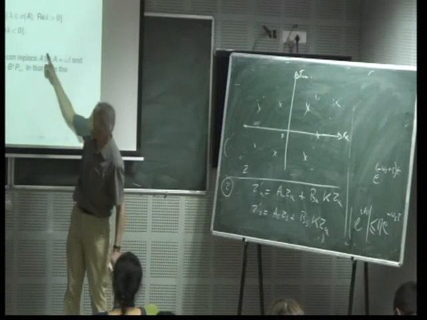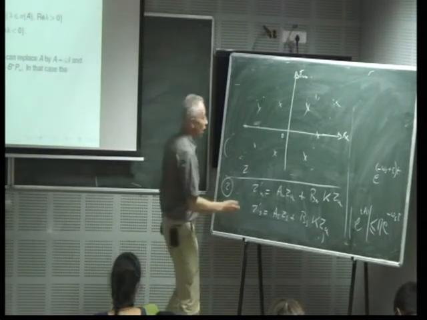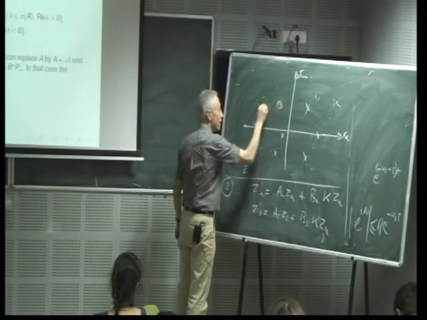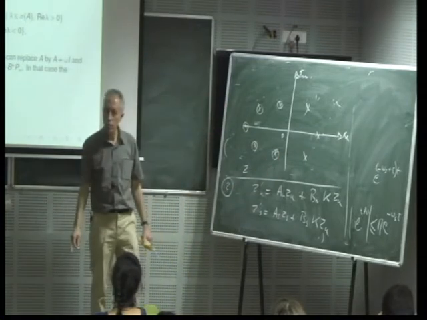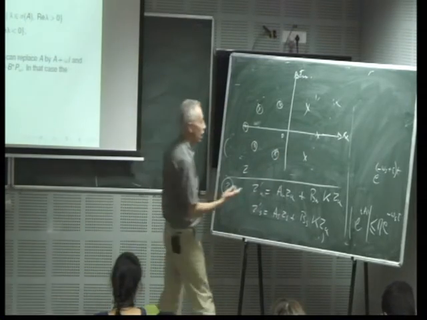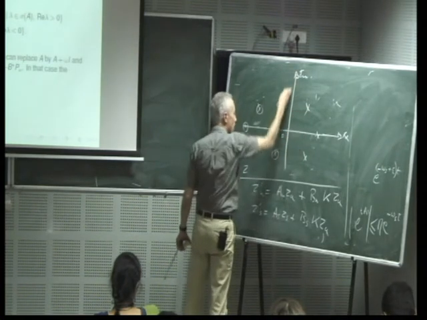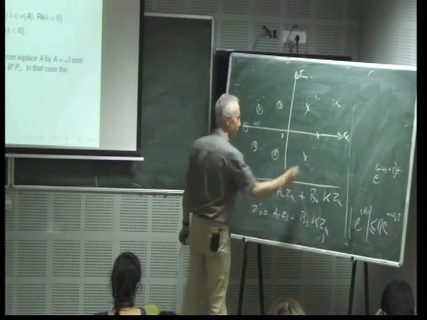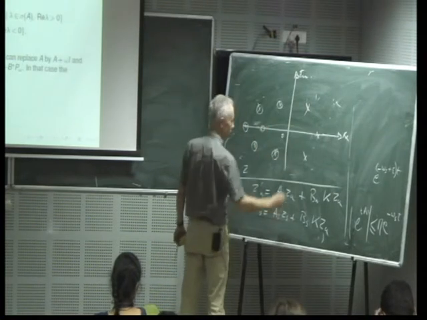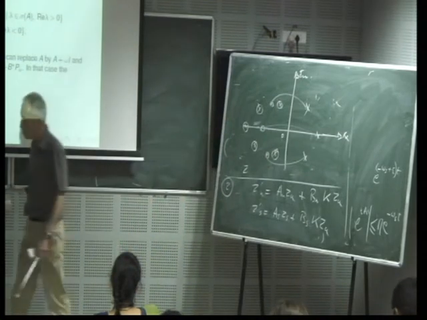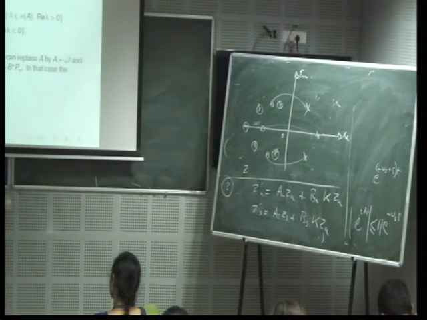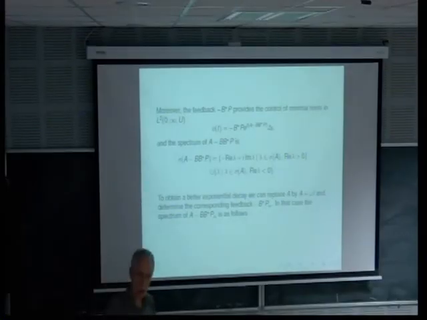So if I choose this feedback, the stable part here is not changed, and the unstable one is obtained just by symmetry with respect to this axis. Okay, so you obtain something here, and here. This is the spectrum, and the corresponding control is the control of minimal norm, able to stabilize the system.